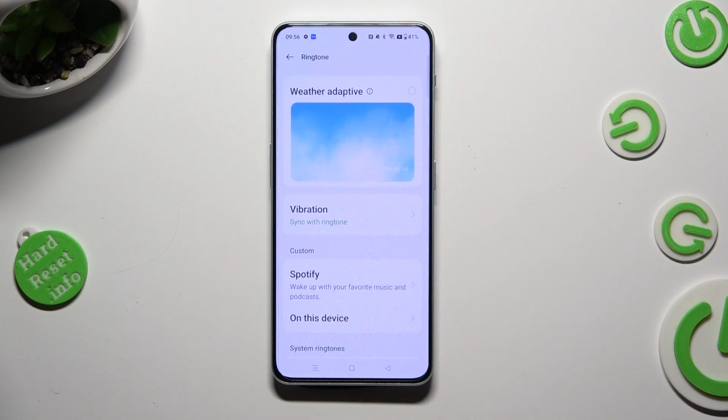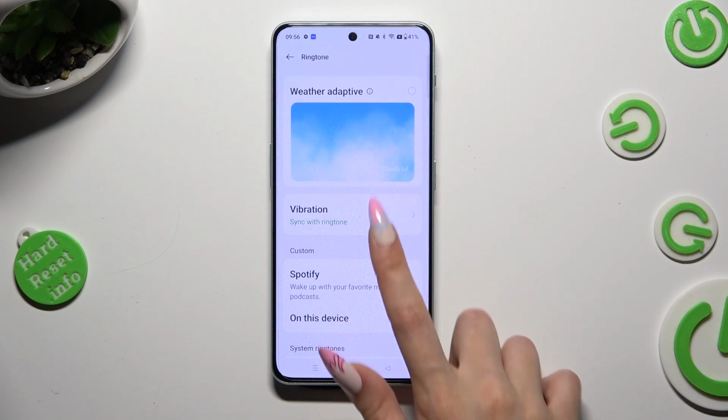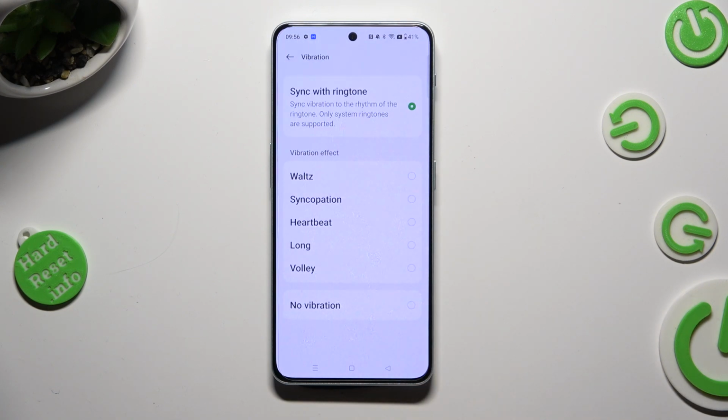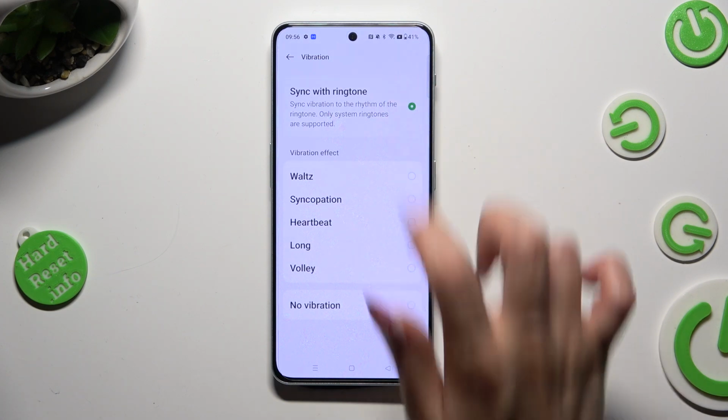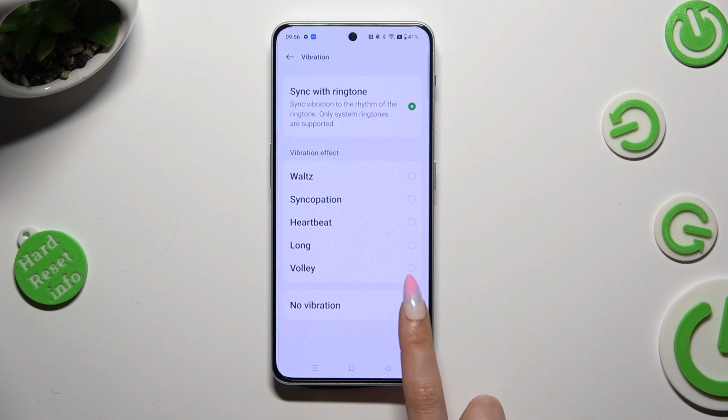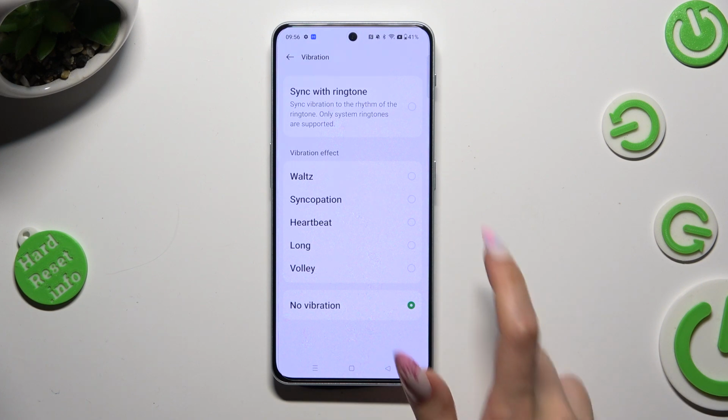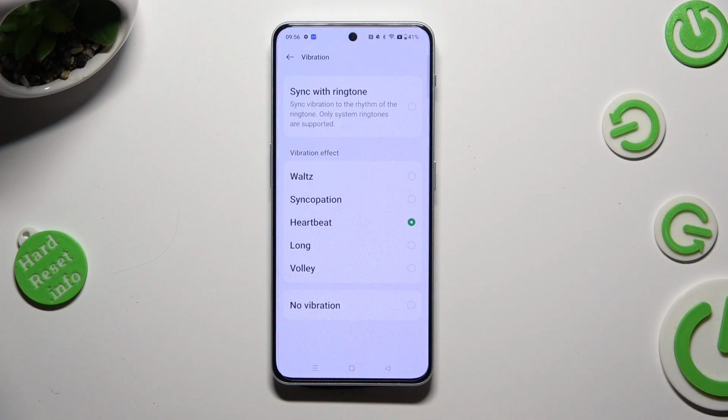Wherever you decided, when you're ready, tap on Vibration section and decide if you wish to synchronize them with ringtone, disable them completely, or apply one of those vibration patterns like heartbeat. Then go back,